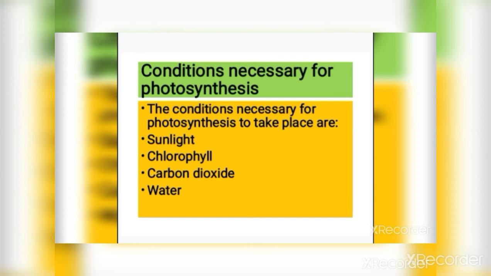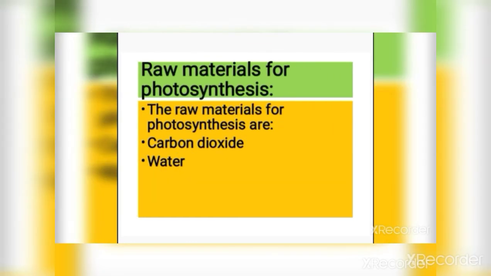These 4 conditions are necessary for photosynthesis. What raw materials are needed for photosynthesis? The raw materials needed for photosynthesis are carbon dioxide and water. Green plants use carbon dioxide and water in the process of photosynthesis.